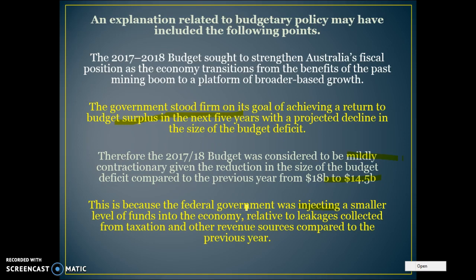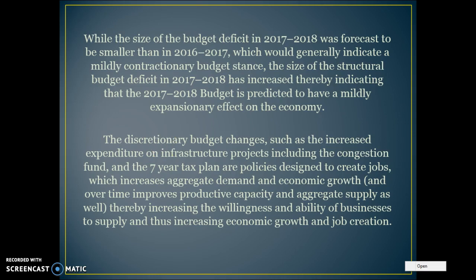However, as we know, most of this is caused by cyclical factors, so you can articulate that we're not really being contractionary, it's just that the economy is going a bit better, which is helping the budget. While the size of the budget deficit was forecast to be smaller, this would generally indicate a mildly contractionary budgetary stance. The size of the structural deficit has actually increased, indicating that it's actually having a mildly expansionary effect on the economy.